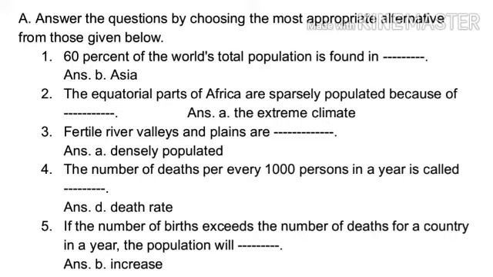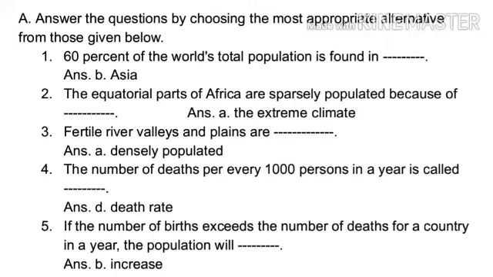Second, the equatorial parts of Africa are sparsely populated because of dash. Option A, the extreme climate. B, lack of transport network. C, lack of medical facilities. D, none of these. Answer option A, the extreme climate.